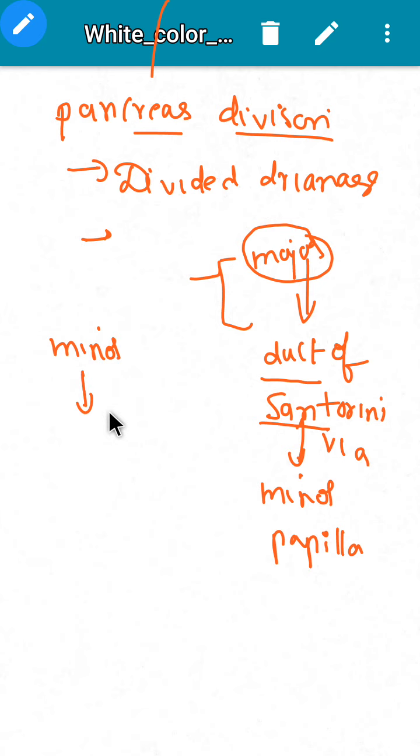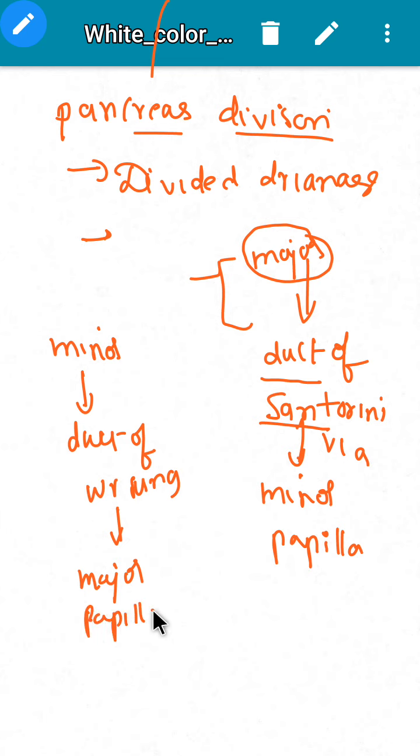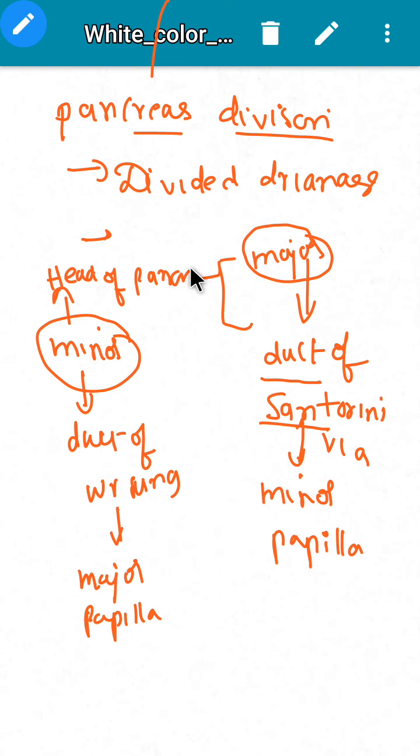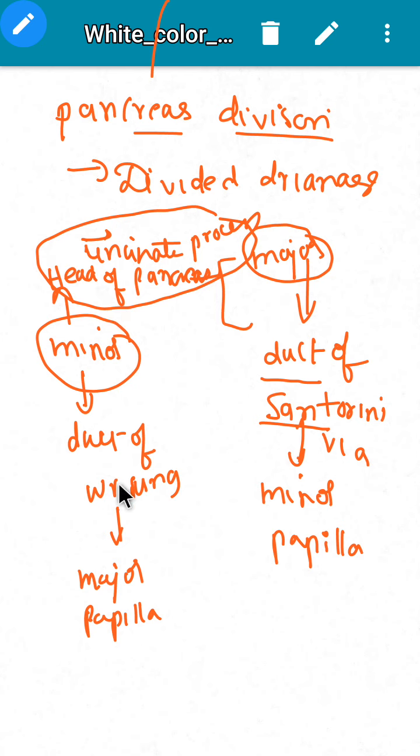by the duct of Wirsung via the major papilla. The minor part includes the head of the pancreas and the uncinate process of the pancreas. So these two parts are drained by the duct of Wirsung via the major papilla, whereas the major part is drained by the duct of Santorini via the minor papilla.